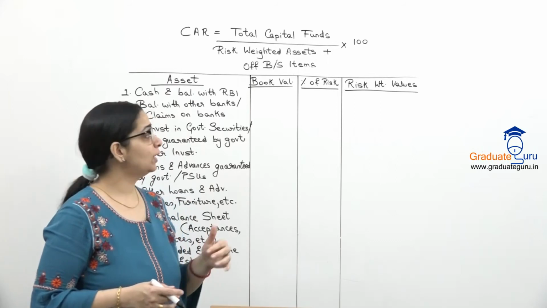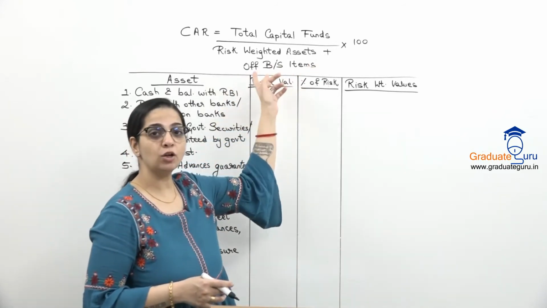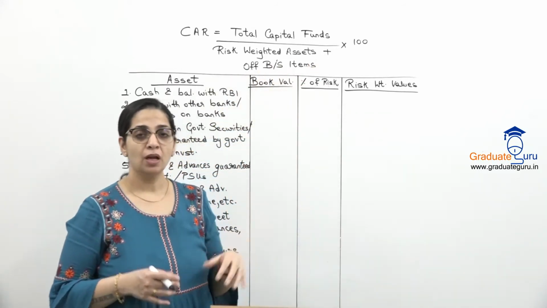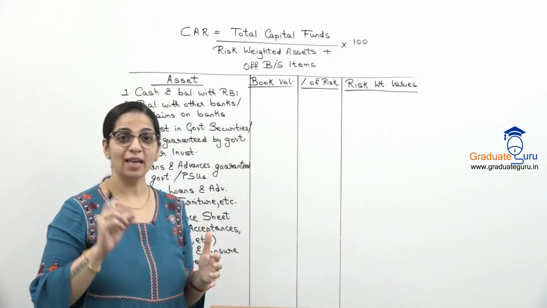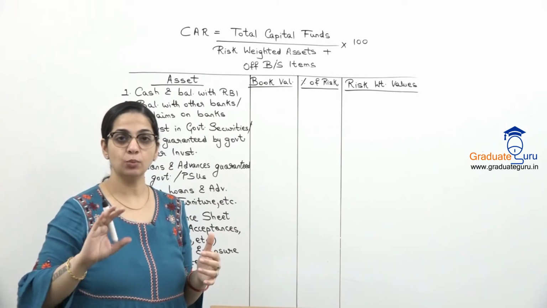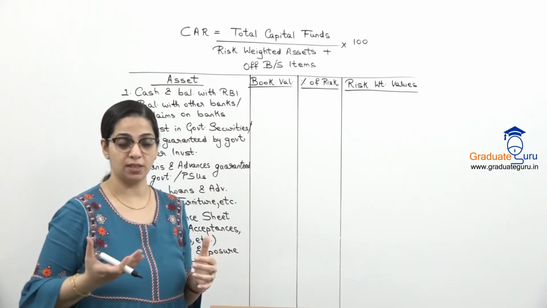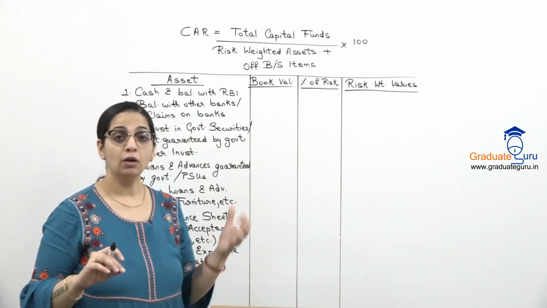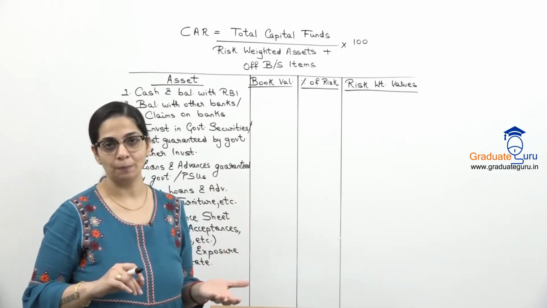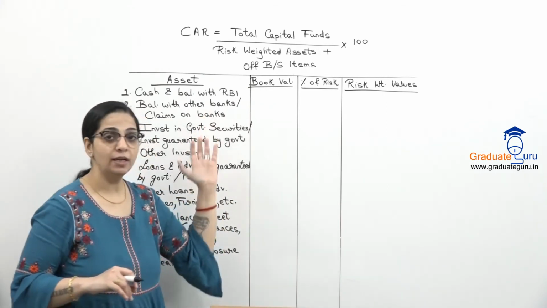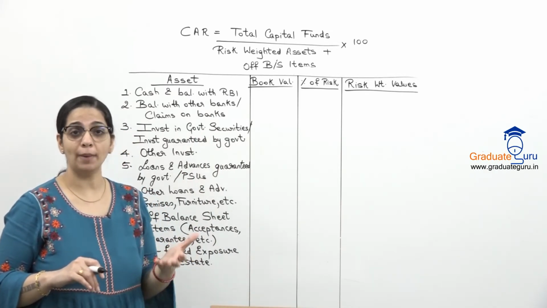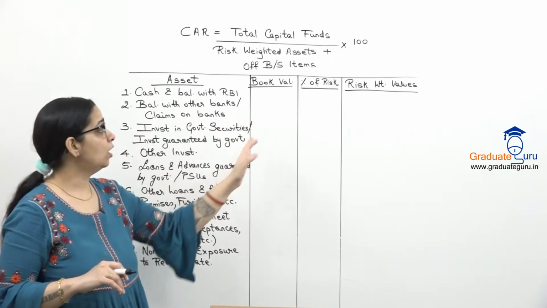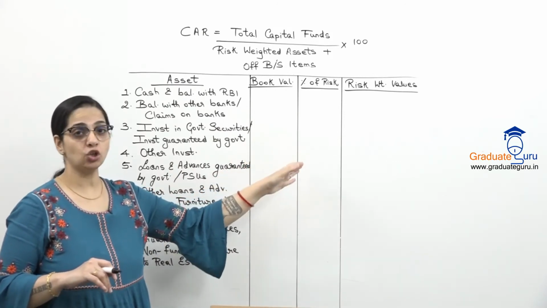Now for the calculation of risk-weighted assets and off-balance sheet items. Risk-weighted assets means हम assets पर एक weight लगा देंगे. That is, we will multiply it with a certain percentage depending on वो asset कितना risky है. So here I have made a list of the assets which are generally there in the balance sheet of the banks. And we will see what is the percentage of risk.